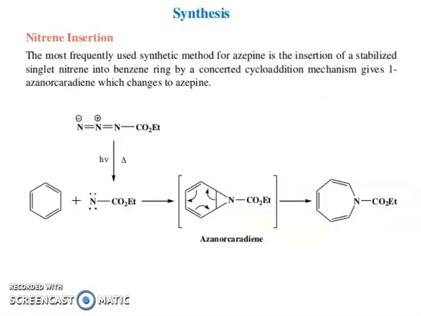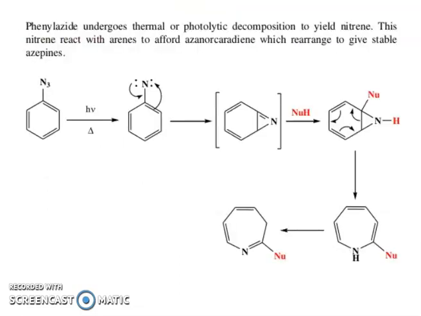Now, synthesis. Nitrene insertions. The most frequently used synthesis method for azepine is the insertion of a stabilized singlet nitrene into a benzene ring by a concerted cycloaddition mechanism. This gives 1-azanorcaradiene, which changes to azepines.